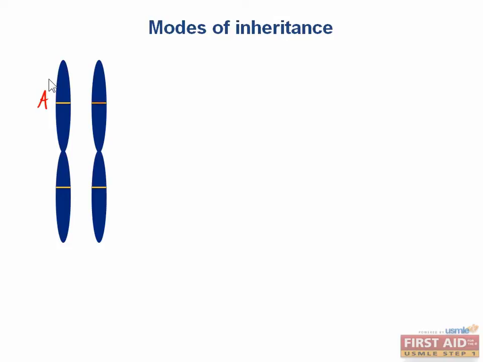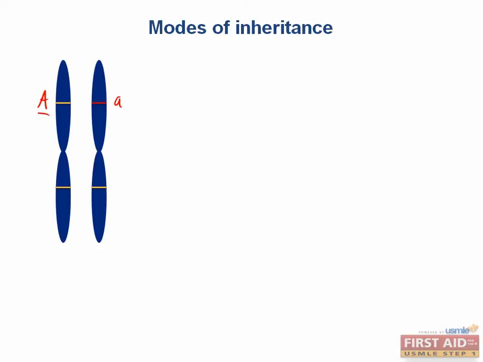This could be a premature stop codon, so that allele would probably have no function, and I'll designate that as little a. Now, if the allele of that gene on the homologous chromosome is normal, like big A here, you probably would have no phenotype, since one functional copy is usually sufficient to do the job of that gene. So in this case, the trait or phenotype that we're interested in is what you see when both copies of the gene are abnormal or deficient, and the lack of the trait means that at least one copy is functioning properly.